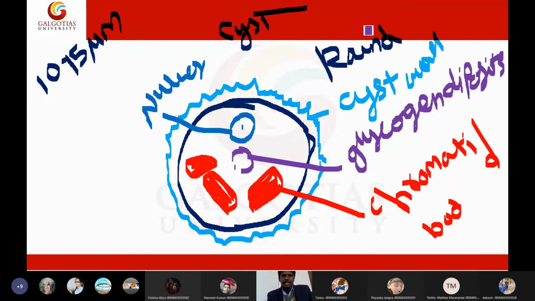So these are the major organelles of cyst. It will have a highly refractive outer membrane called the cyst wall. The shape is round, the size is 10 to 15 micrometers. Inside, it will have a definitive nucleus with nucleoli, glycogen deposits and chromatid bodies. Now, pay utmost attention.